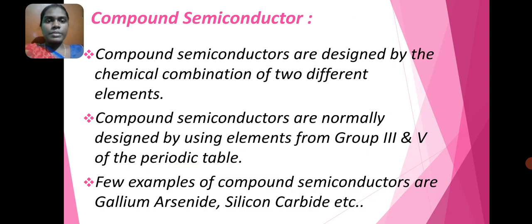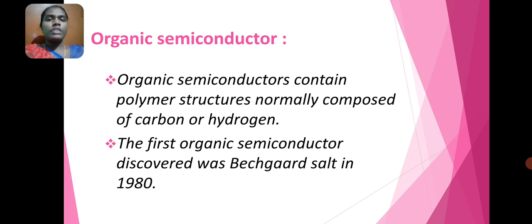Then, compound semiconductors. Compound semiconductors are designed by the chemical combination of two different elements. They are normally designed using elements from group 3 and 5 of the periodic table. A few examples of compound semiconductors are gallium arsenide, silicon carbide, etc. Organic semiconductors contain polymer structures normally composed of carbon or hydrogen. The first organic semiconductor discovered was Bechgaard salt in 1980.